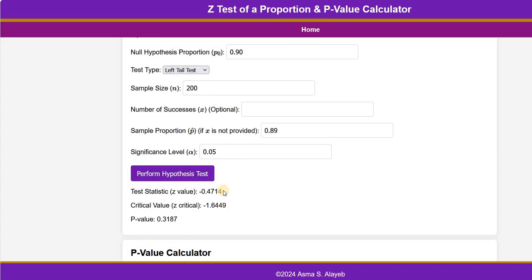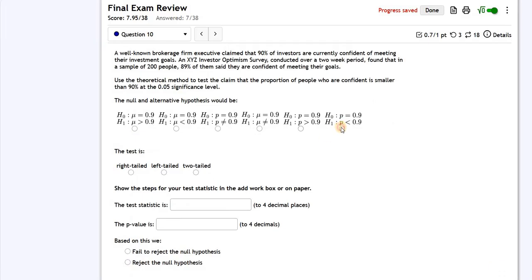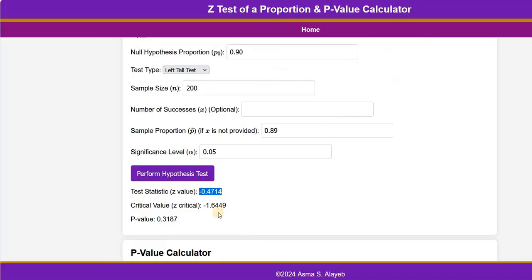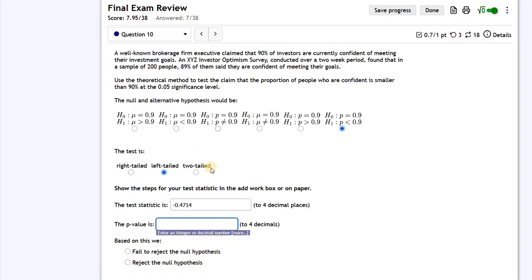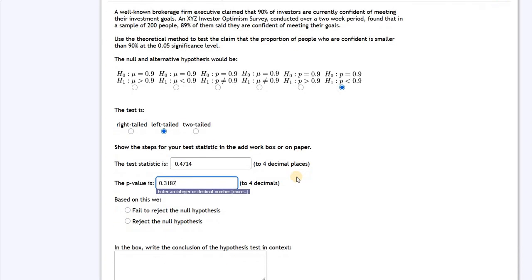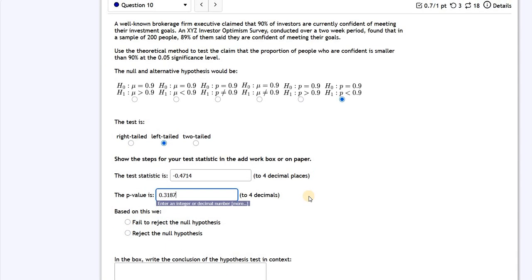What do we need here? We need the test statistic. So I'm just going to go to the question here, and it's a left tail test. The test statistic is that one, and then we need the p-value. So I'm just going to go to the calculator and type or copy the p-value. And then we are going to make our decision.